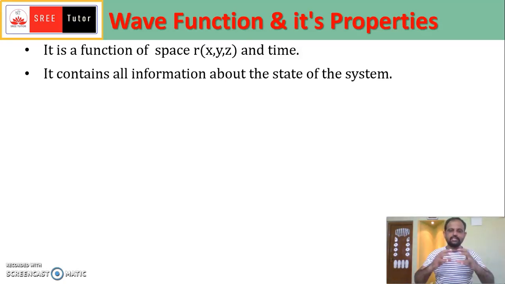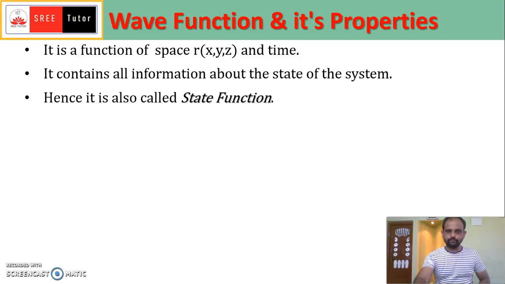Suppose in that state there is a particle, which is described mathematically by that wave function psi. If you solve that psi, you will get the position of that particle, you may get the momentum of that particle, you may get the energy of that particle. So psi contains all the information about the state of the system. Hence it is also called the state function.